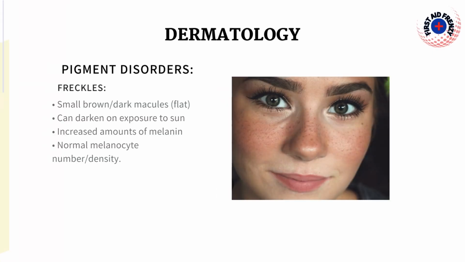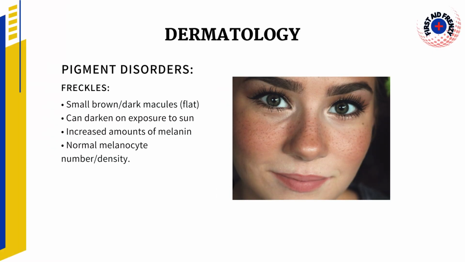The next disorder is freckles, which are actually small brown flat macules which can darken after prolonged sun exposure. In freckles, only the amount of melanin is increased, but the number or density of melanocytes remains normal. These cells actually start forming excessive amounts of melanin.